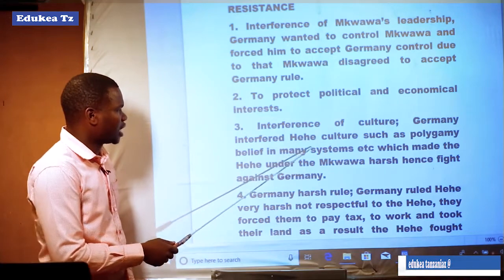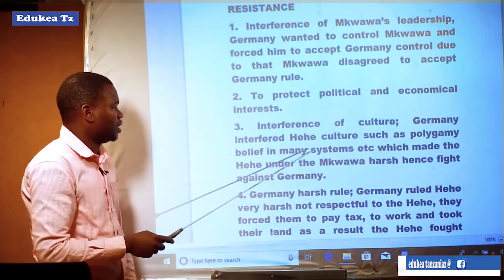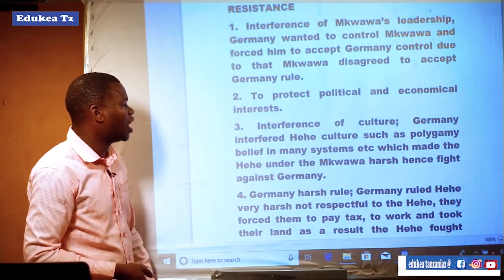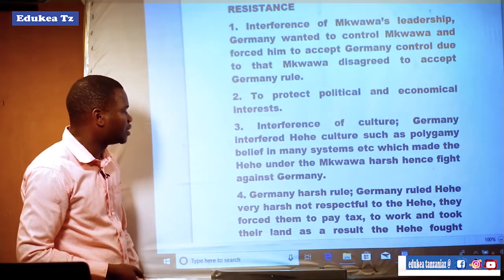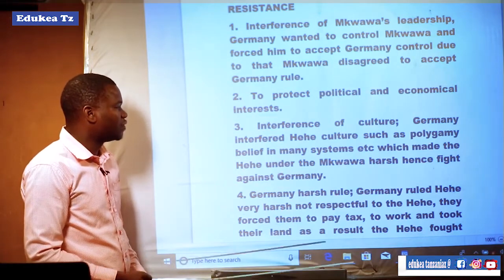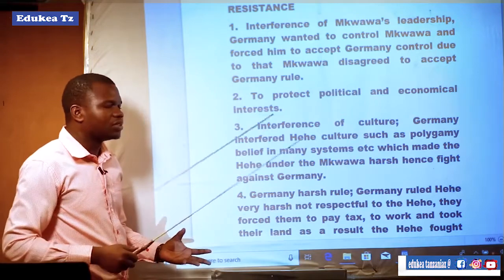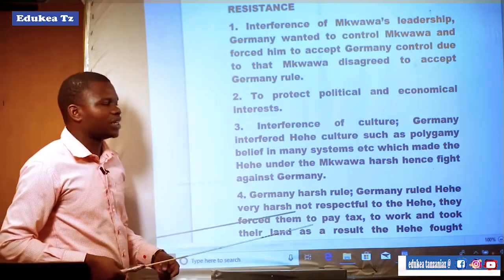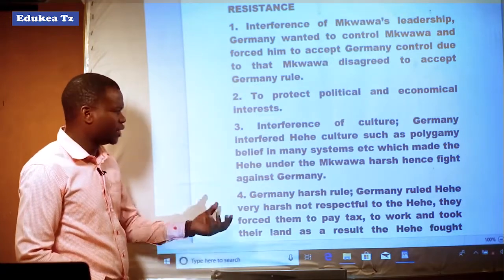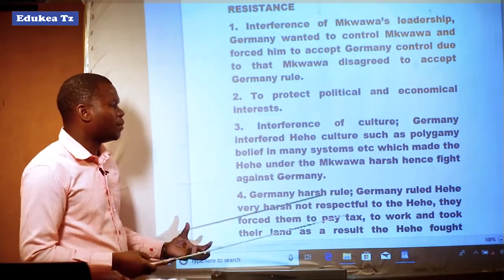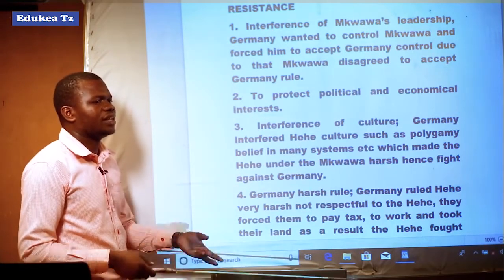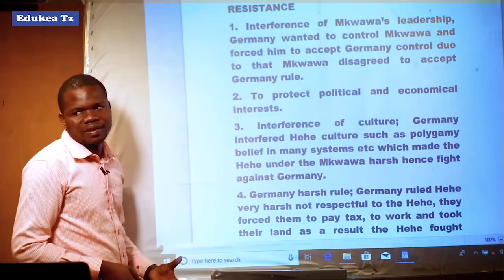The Germans interfered with Hehe culture, such as polygamy and belief in many systems, and so forth, which made Mkwawa harsh, hence the fight against the Germans. That is to say, the Germans interfered with Hehe norms, traditions, and customs. For example, they believed in polygamy, a belief that involved having many wives, more than one wife. So they believed in marrying 30 wives, 20 wives.